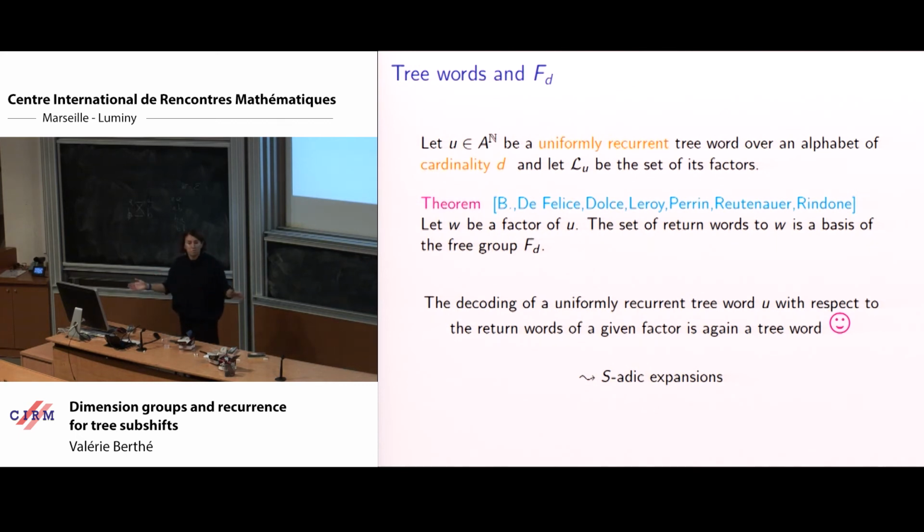So we can start from the first letter, take the coding with respect to the return words of this first letter, get a new three word, and decompose again. So we are very happy: we have a renormalization process, a continued fraction algorithm, a decomposition with these return words, and what is comfortable is that we stay on an alphabet of the same cardinality. We do not explode the cardinality of the alphabet when we do this process.